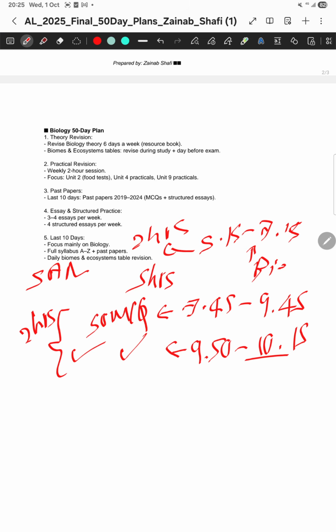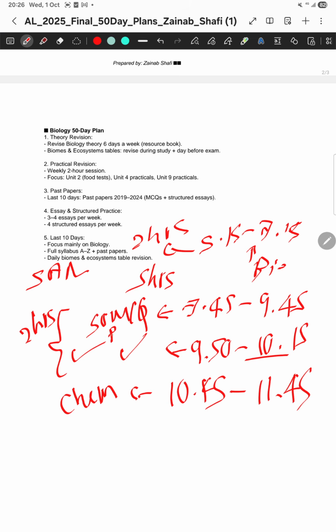One session ends at 10:15, the other session starts at 10:45. Within that time you can have your breakfast, have a wash or whatever. And from 10:45 to maybe around 11:45 you can revise a certain theory, maybe a chemistry theory, let's say organic or inorganic, a certain part. So here another 1 hour, now altogether 5 hours. Actually the number of hours doesn't matter. The quality of your self-studying time is what matters.